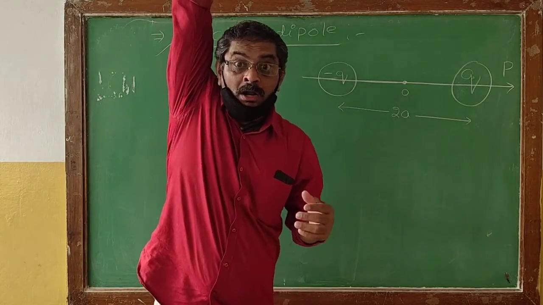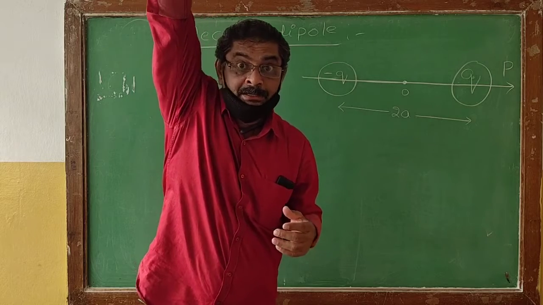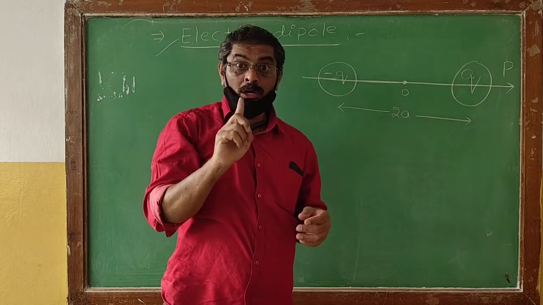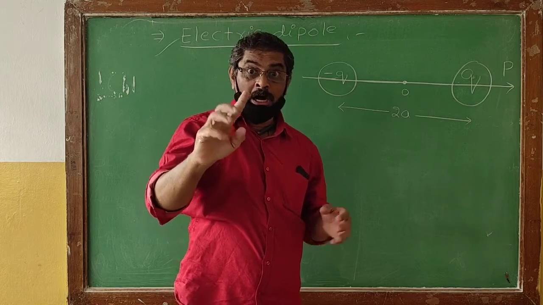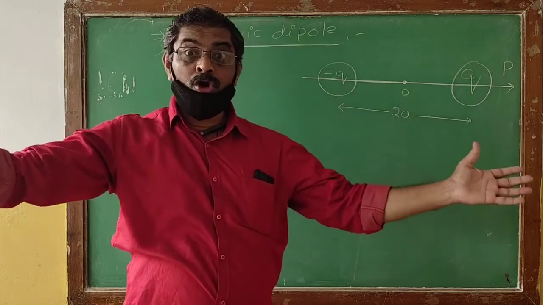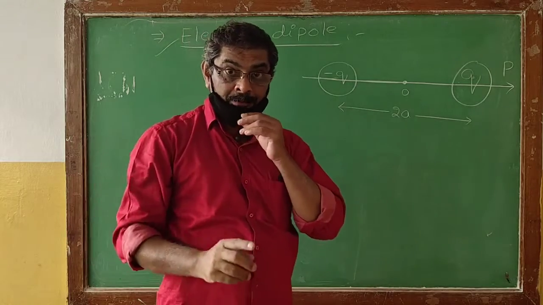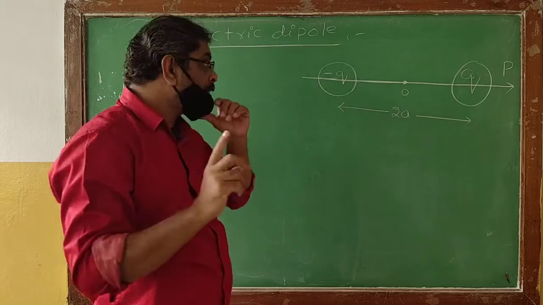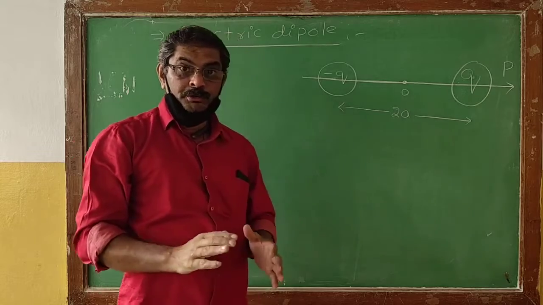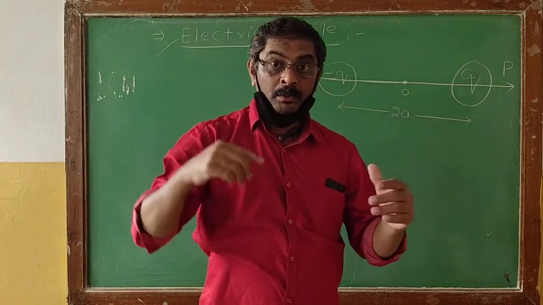So far we have been concentrating only on one point charge. Now we have a dipole, meaning two charges at a time. Once again, what do you mean by the electric dipole?